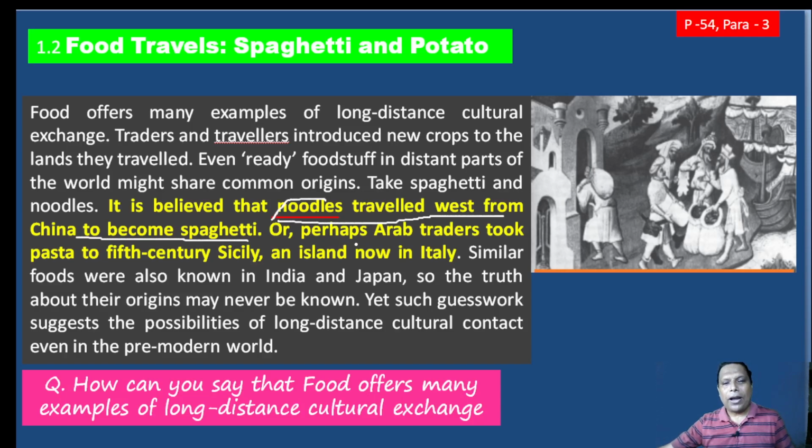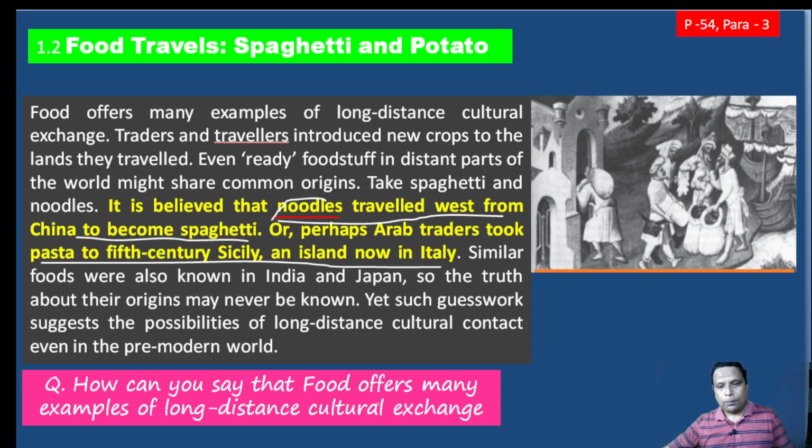Next thing is, perhaps Arab traders took pasta to 15th century Sicily, an island now in Italy. So on the Italian island of Sicily, pasta was developed, and this pasta was brought by Arab traders. In that way you can find in different parts of the world a variety of foods developed which were brought into another place.